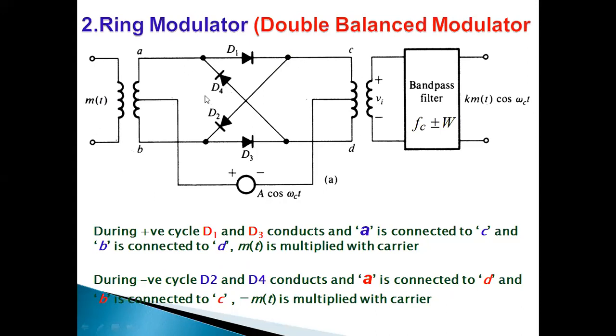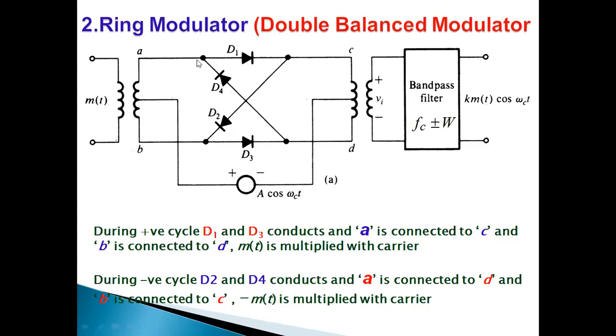Previously we took modulators, here we have taken transformers. That depends upon the condition. So for the purpose of suppressing the carrier in the ring modulator, we assume that the diodes are ideal and the transformers are perfectly balanced. Whenever the diodes are balanced, the carrier is suppressed.